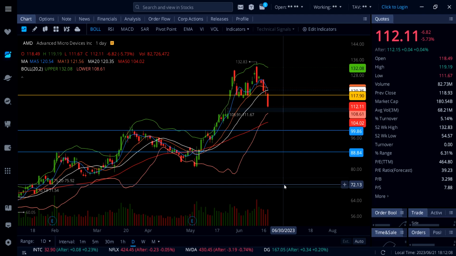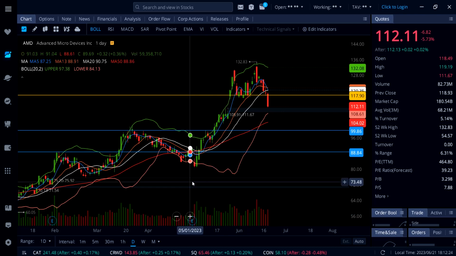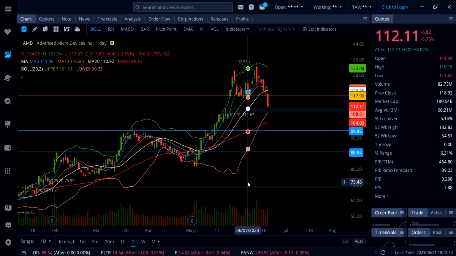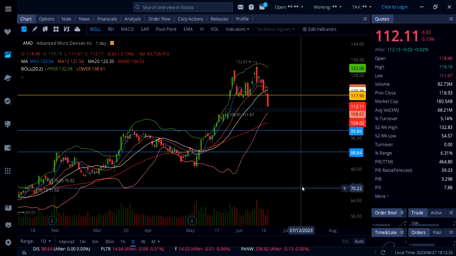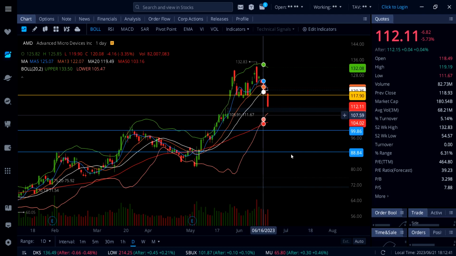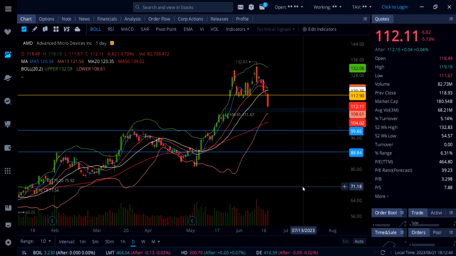So that is why with AMD, Nvidia, Tesla, you just don't go and buy it anywhere. You gotta wait for a decent pullback, and these stocks are nowhere near a decent pullback yet. AMD needs to come down to at least, I would say, $85, $75 right here to fill this gap, and that would be a decent dip buy on AMD. This is not a dip, but that was meant for a day trade, but still, I shouldn't be buying AMD where I know that the stock is already too high. And also, I'm not saying that if it's high, go and buy puts. Just avoid.